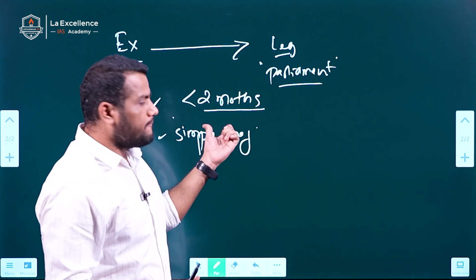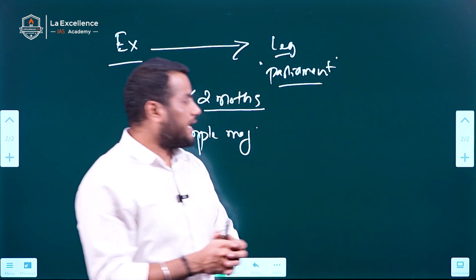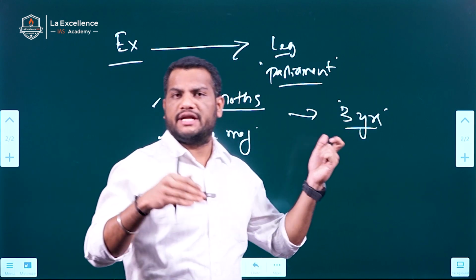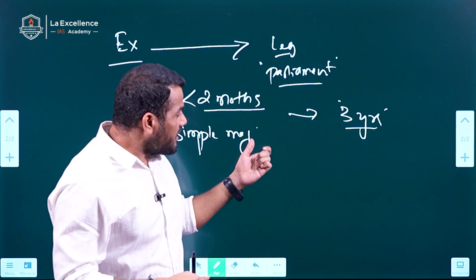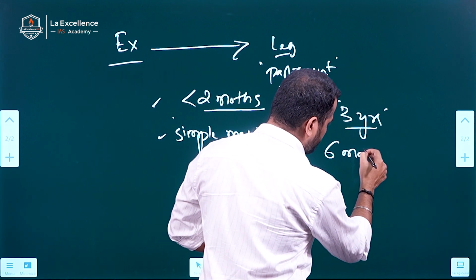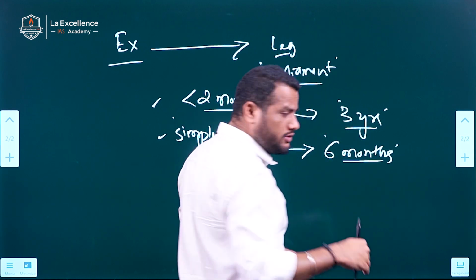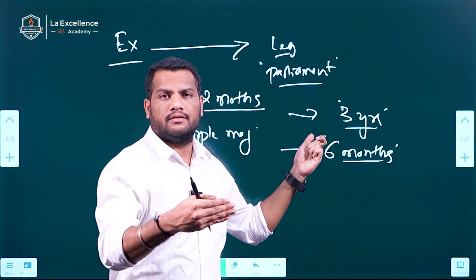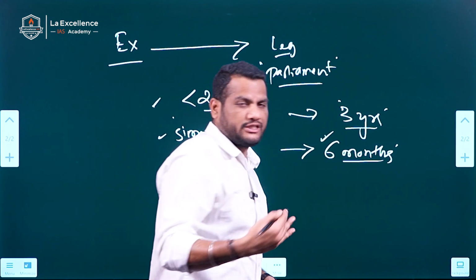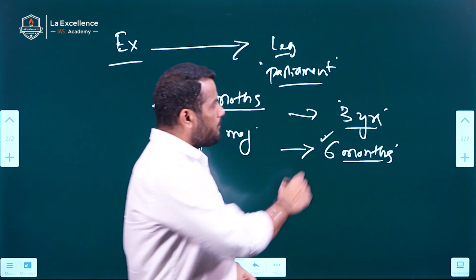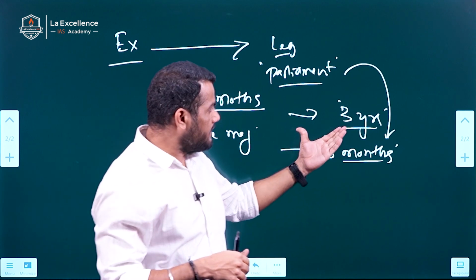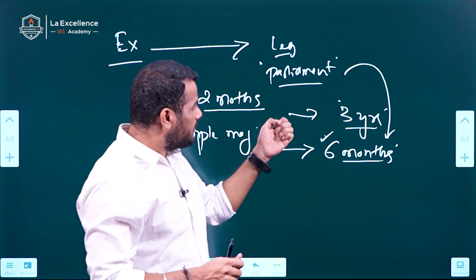After approval, the president rule in any state can be continued for 3 years. The maximum period president rule can be imposed in any state is 3 years. But the one-time approval is not applicable here. What is applicable is that every 6 months, if the central government wants to continue this president rule in any state up to 3 years, there is a need for approval every 6 months. If the parliament approves the president rule every 6 months, the president rule will be continued for the 3 year period in the particular state. This is the time period.